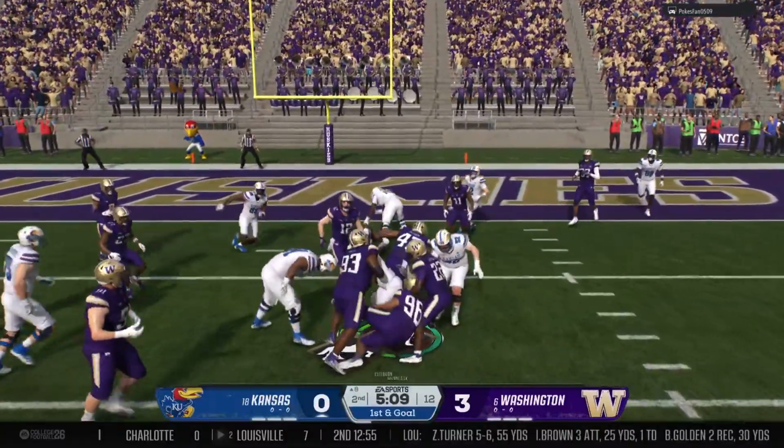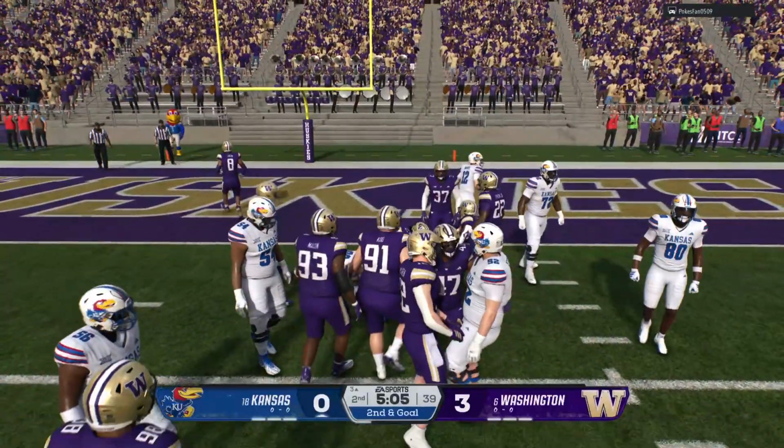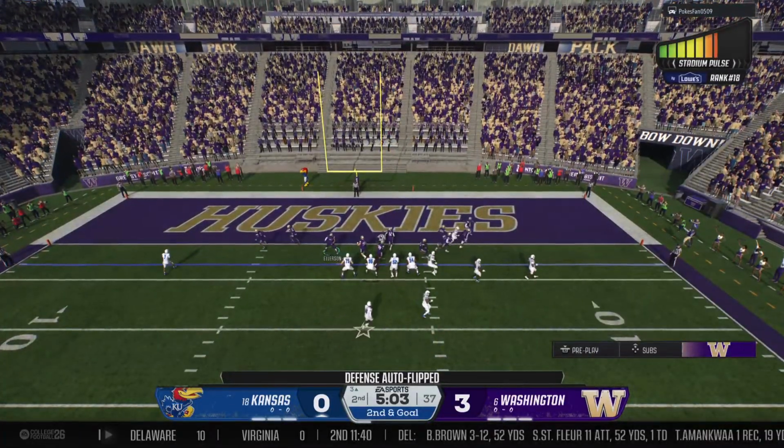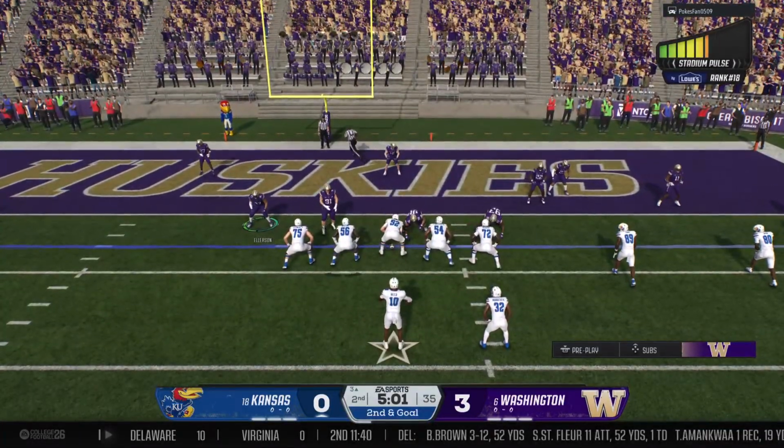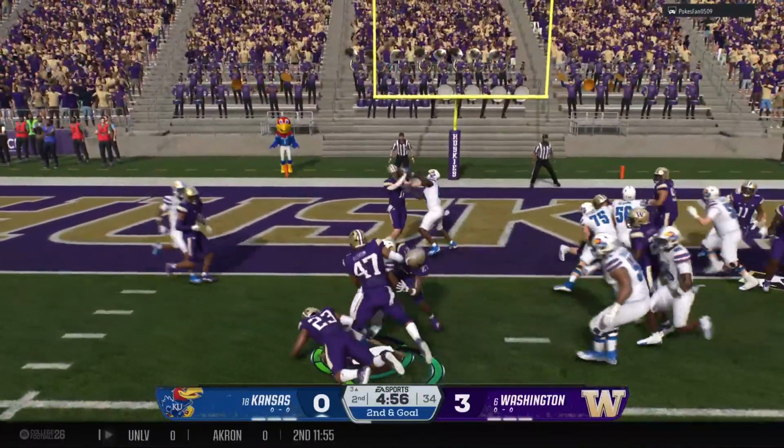Caught in the flat by the running back. Brought down at the 3 after the completion. The offense really threatening now. All right, second down and goal now for this offense. They'll try to run this one in.